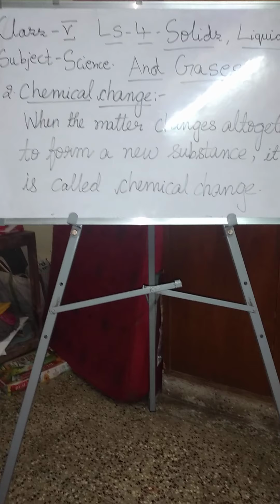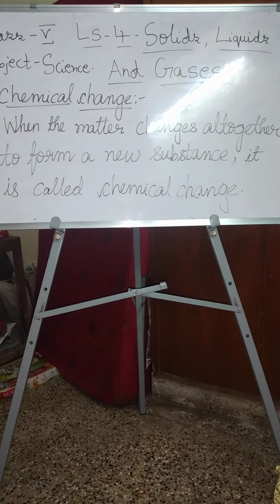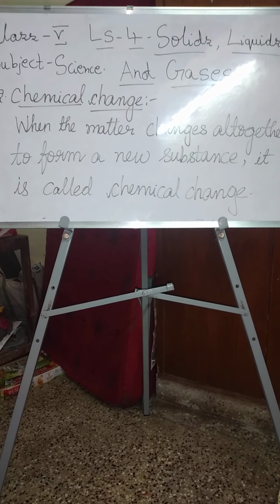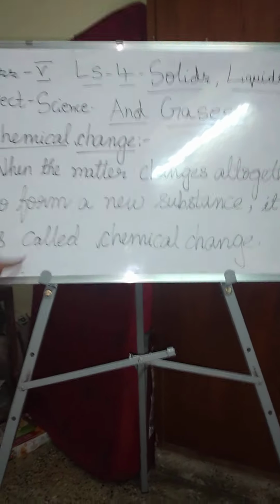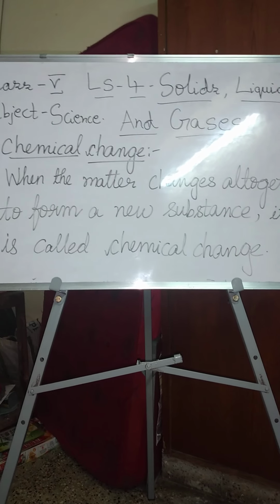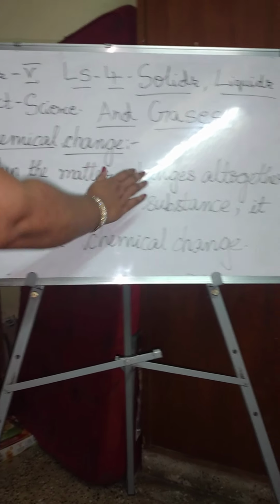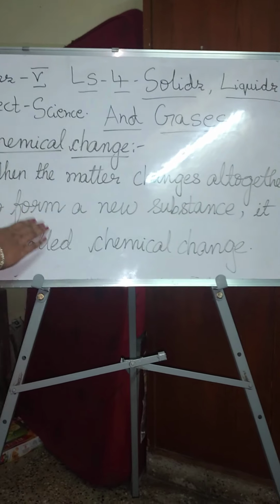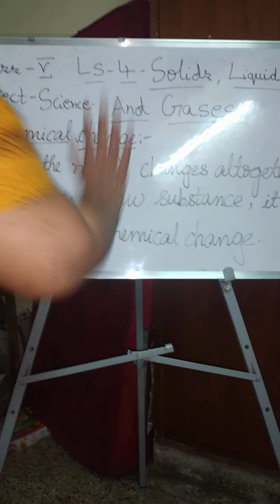Next it is chemical change, children. Now I am talking about chemical change. Just now I spoke about physical change. Now I showed you also. So when the matter changes altogether to form a new substance, it is called chemical change. Now again I am repeating, when the matter changes altogether to form a new substance, it is called chemical change.